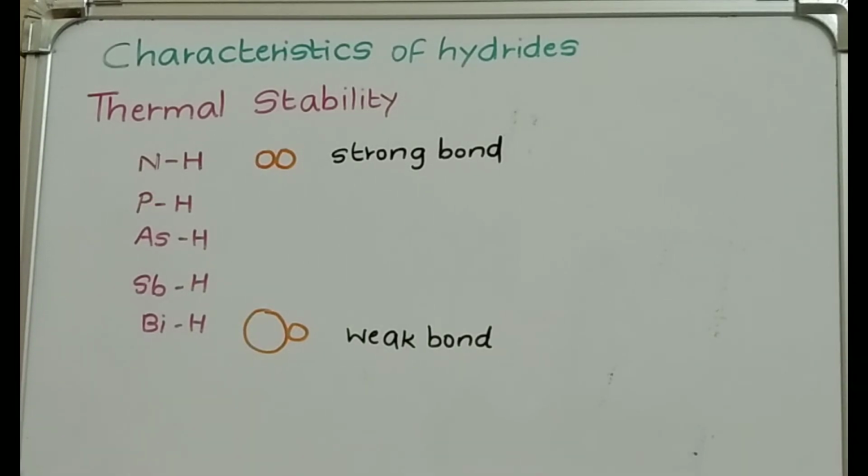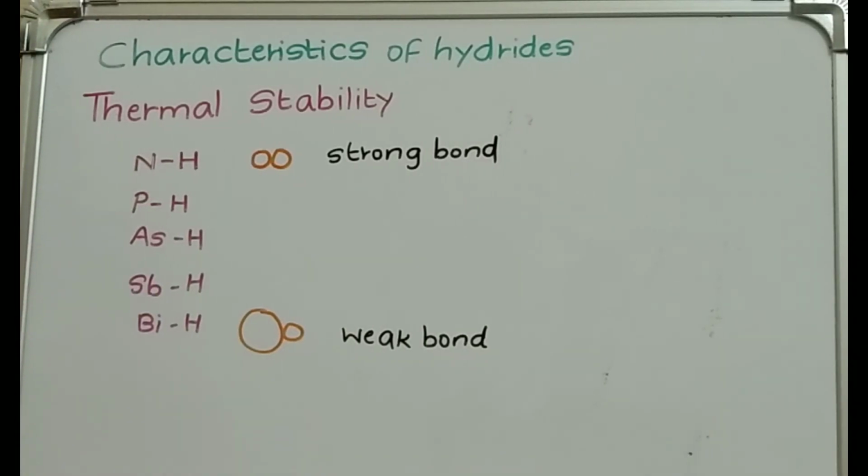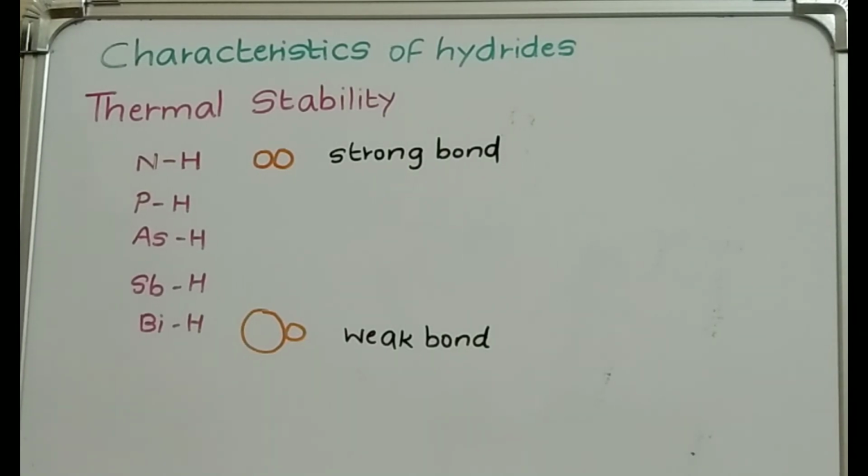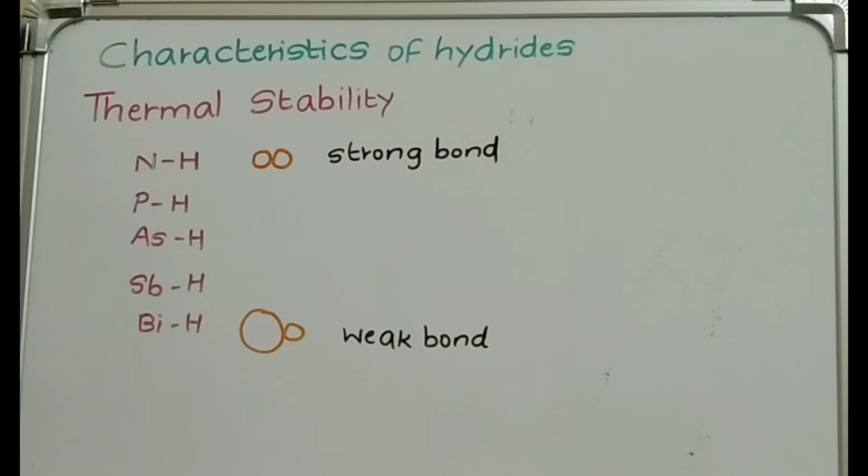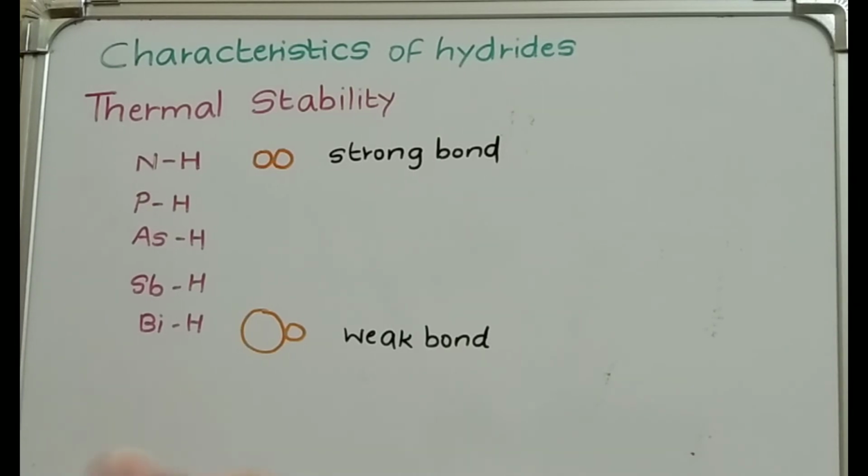Correct? So in a weak bond, the bond can be broken very easily. But in small to small, which is a strong bond, more energy is required to break that bond. Correct? So what will be the thermal stability order here?